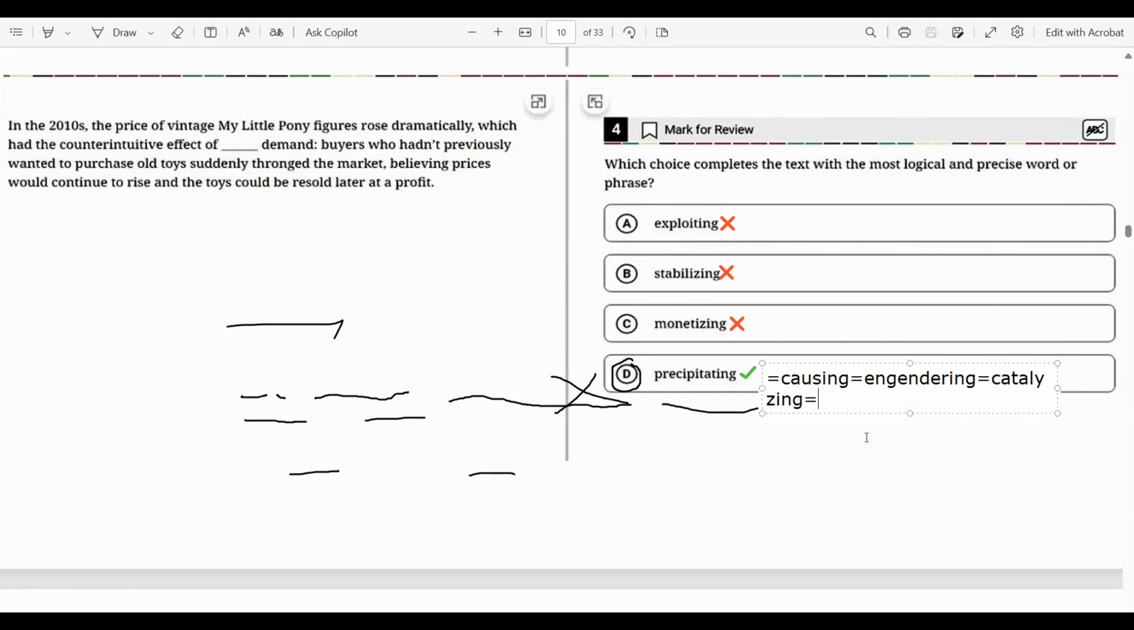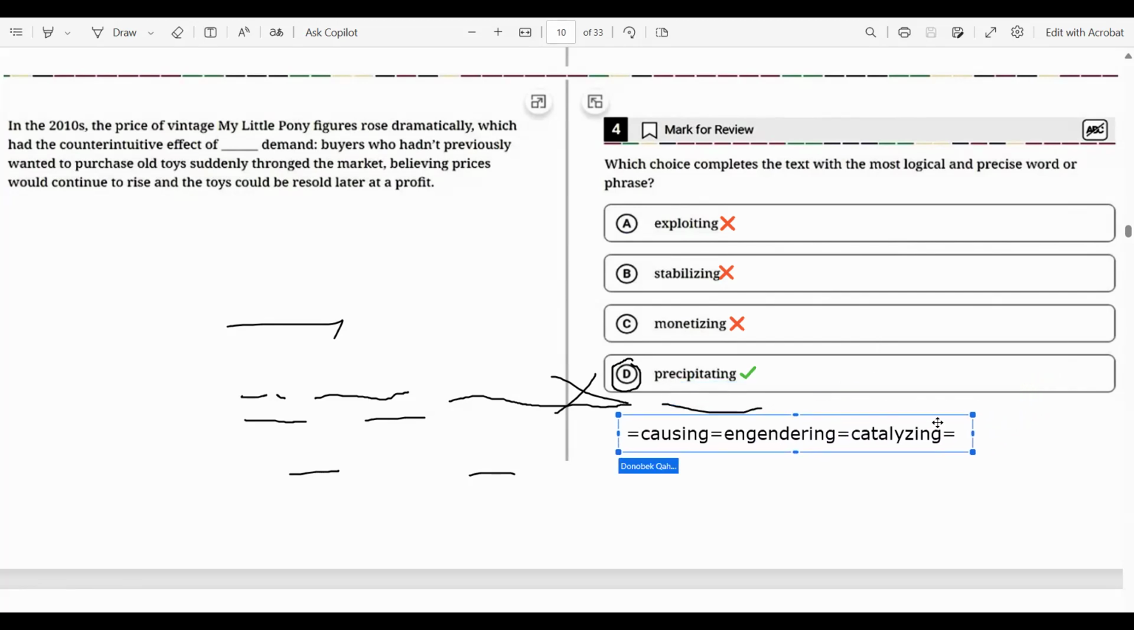Precipitating demand. Yes, and the last one, precipitating. The last one they took in the recent December exam with a different option. It is catalyzing demand. After catalyzing, it is eliciting. I meant eliciting demand. Eliciting also means to cause a particular situation. We are talking about this one.